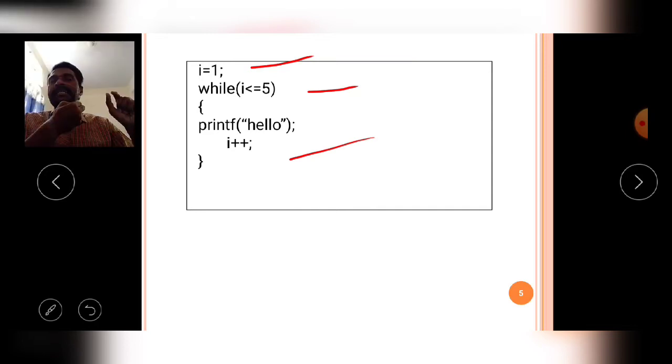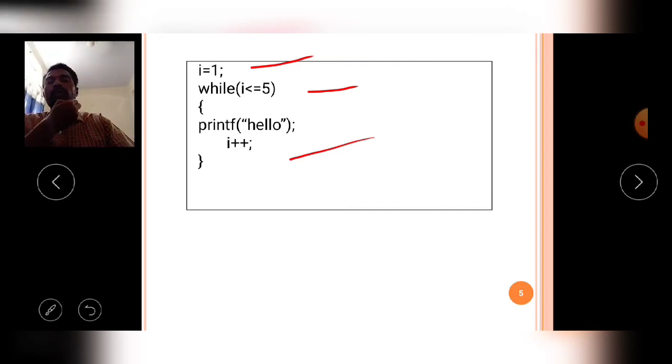So in these 3 looping control statements, if you don't write the initialization statement, condition and increment or decrement statements in the proper manner, then the looping statements are not executed properly. That's why you have to concentrate while writing the initialization statement, constructing the condition and using the increment or decrement statements in the program.